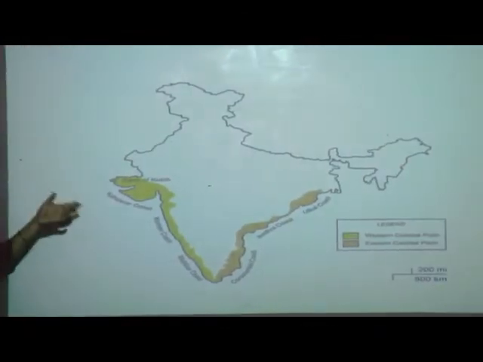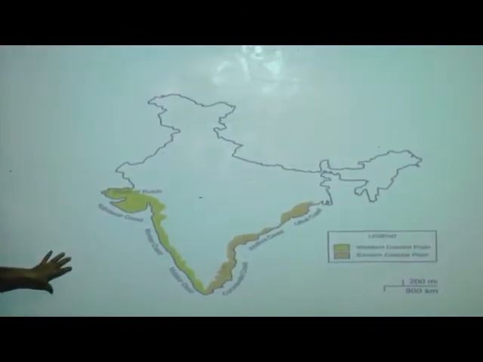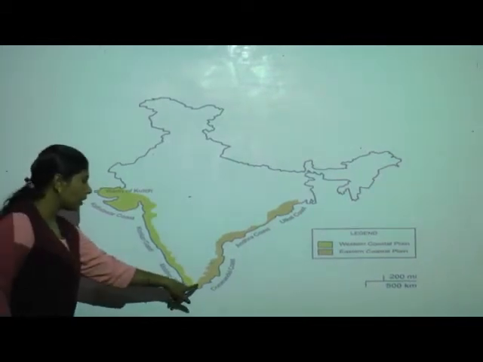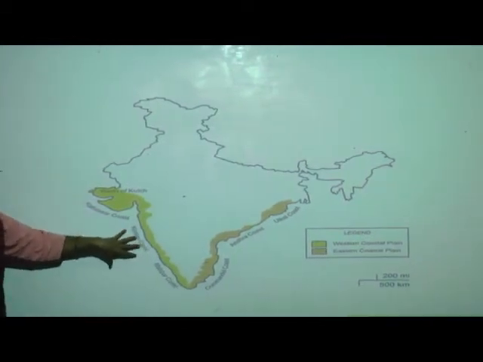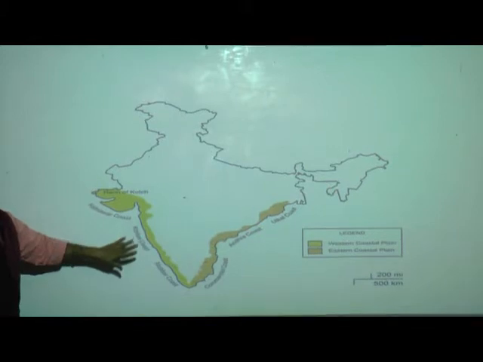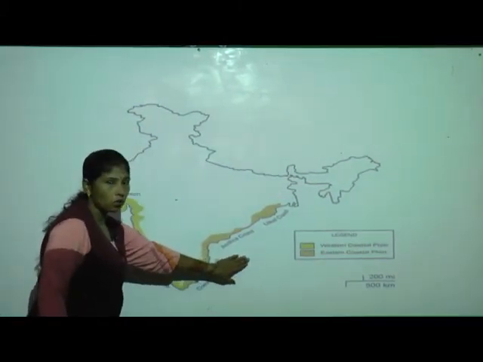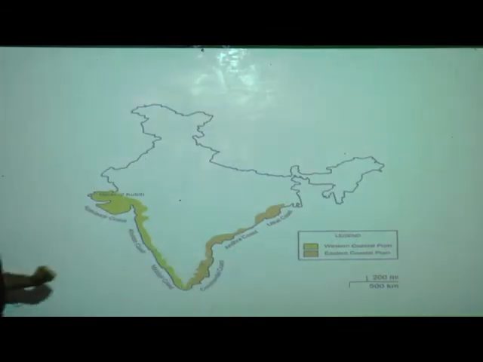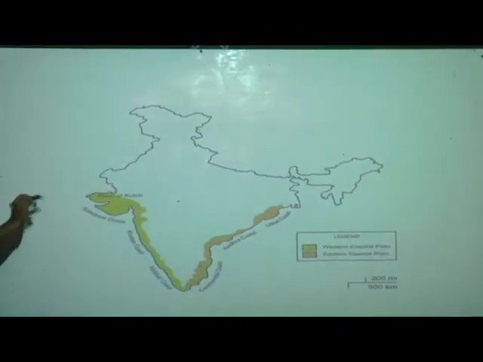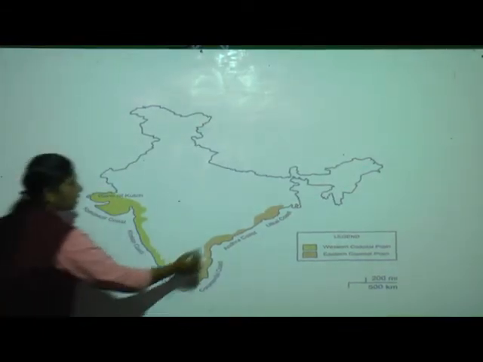Now this is our India map, where you can see there are two types of colors. Which is this side? Can you all tell me? Yes, this is the western side. Now this is the eastern coastal plain. Today we are going to study this part.